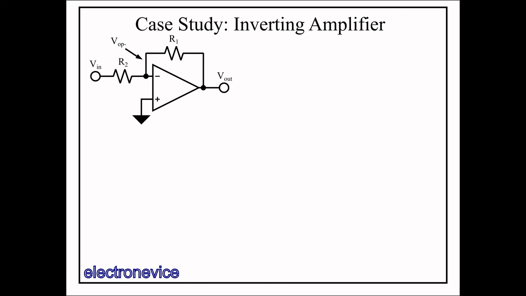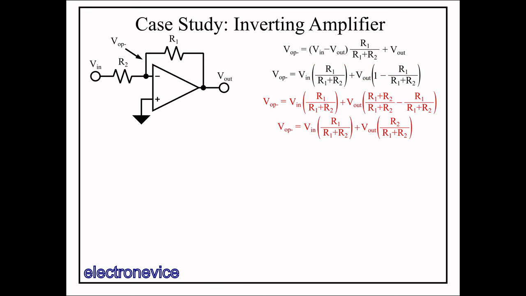So we start by solving for the voltage at the inverting input, but without the ideal op-amp equations. It's a little less clear how the feedback is set up here with the inverting amplifier, so we'll start with Kirchhoff's laws. Keeping the other ideal op-amp assumptions of no input offset voltage and no input bias currents, the input is simply a resistive divider between the input voltage and output voltage. So we separate out the terms containing Vin and Vout and simplify.